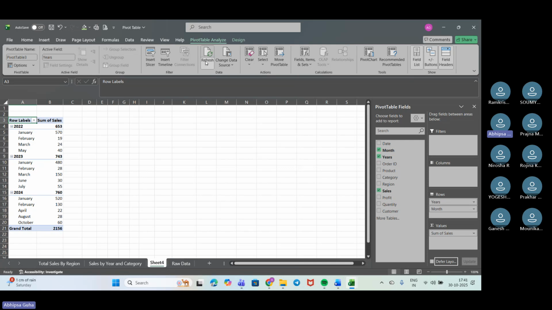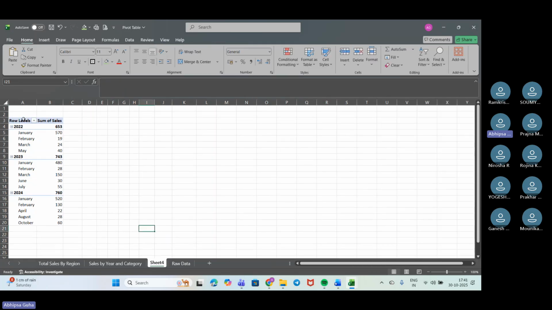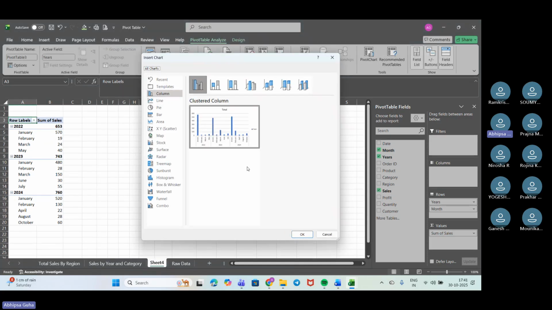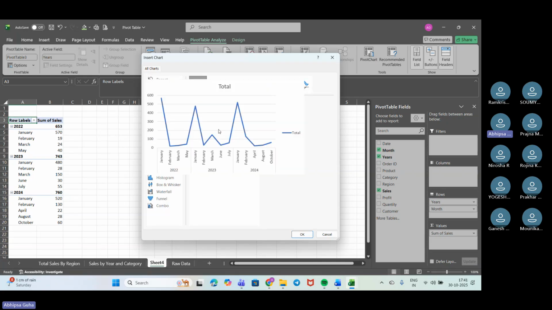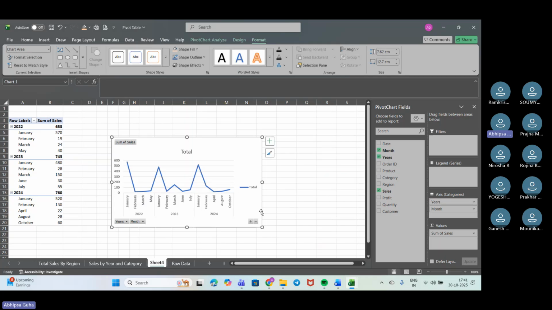Okay. So we'll again go to design. Grand total we'll turn off, because we don't require that. Now again we'll just go to the pivot table section. We'll go to pivot chart. And now what we can create, we'll see if we are creating a line chart, how it is looking. So it's looking like this. Let me just have a look, or maybe if we are creating like that, it looks better. So we'll go like this.